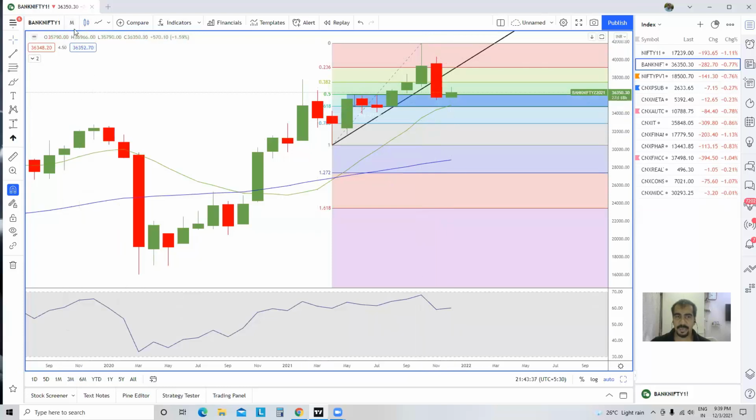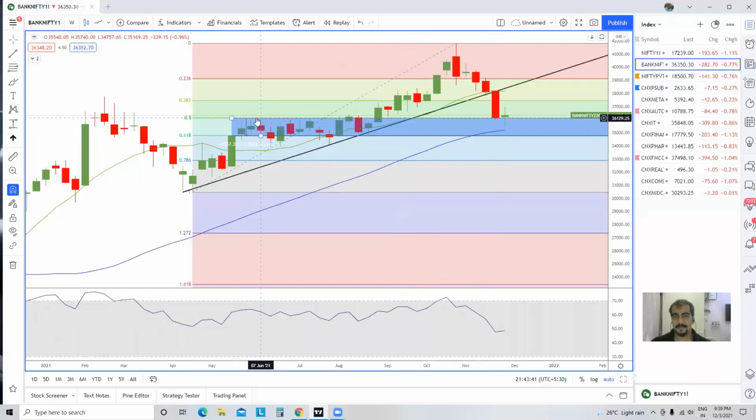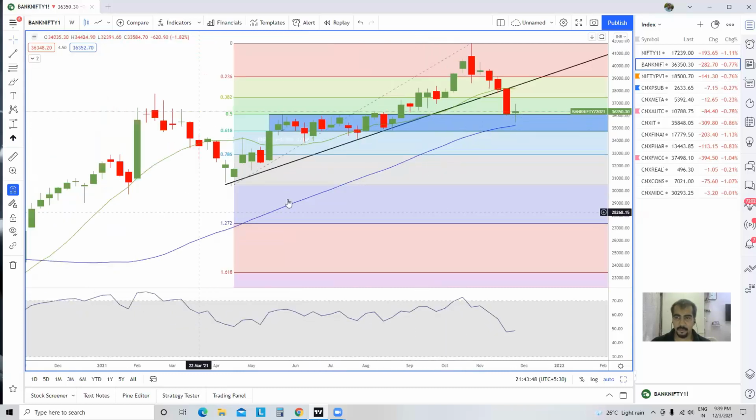But if you go to the weekly chart, we have hit a support, and this is a very strong support. This is not a support which we can completely ignore. Yes, the trend is flat, no doubt about that. The trend is flat, my friend. It's not down, it's not up. But you can see the 50-week moving average is around here, which is also providing support. And this entire band, this candlestick cluster where zigzag movement has happened, is providing tremendous support.